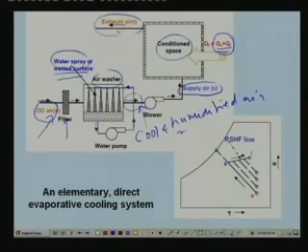So, this is the principle of an elementary direct evaporative cooling system. The same thing is shown on the psychrometric chart here. We have the dry bulb temperature on the x axis and humidity ratio on the y axis. Point O is the condition of the air at the inlet to the system. As you can see here, the temperature is high and humidity is low. That means the air is hot and unsaturated.